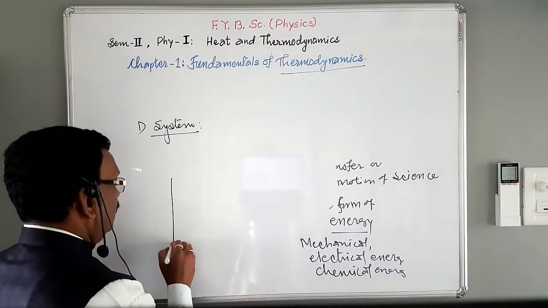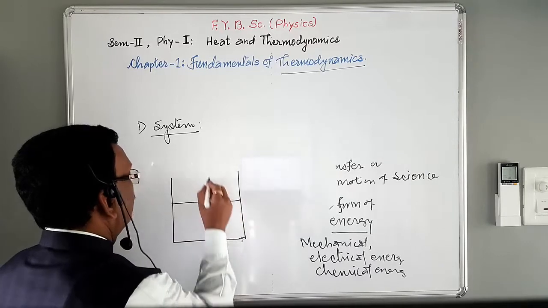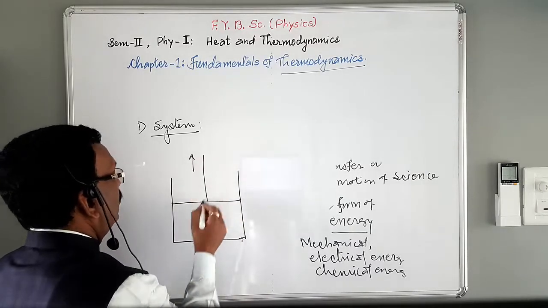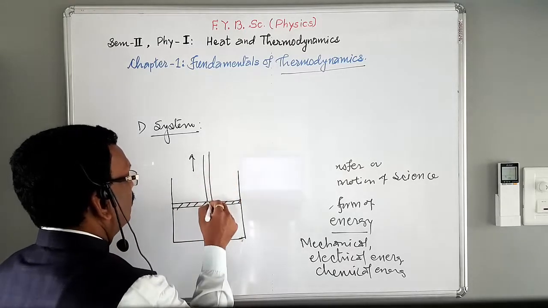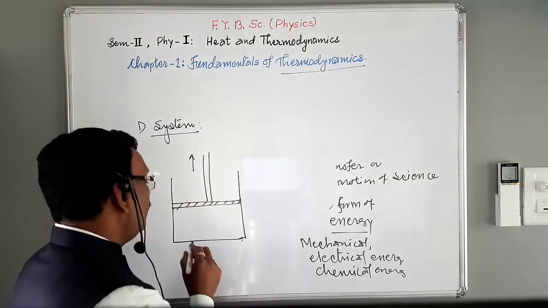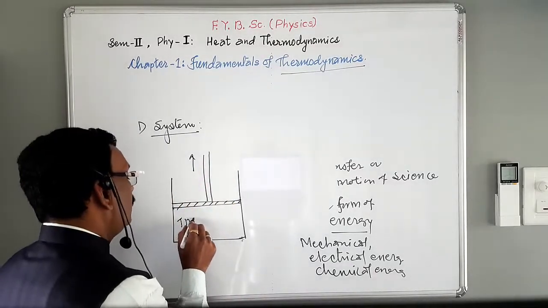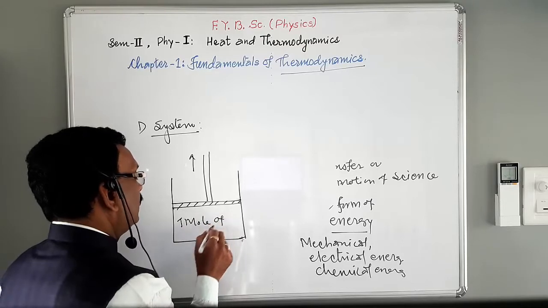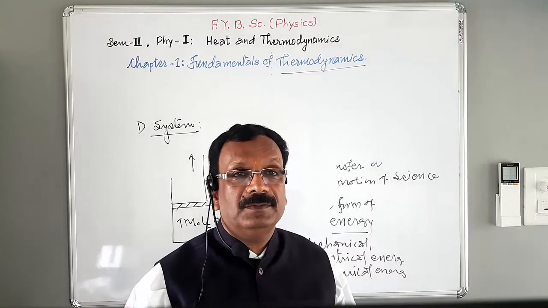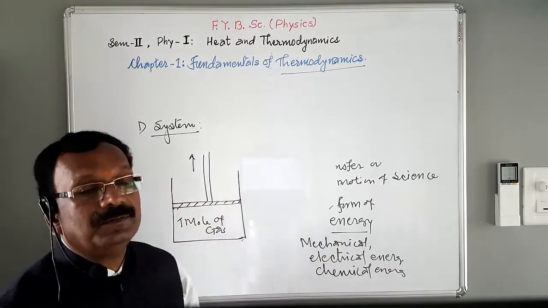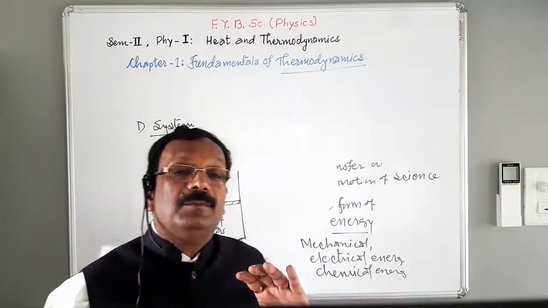Suppose this is a cylinder fitted with a movable and frictionless piston, and in this a finite quantity of matter, suppose 1 mole of gas, is enclosed inside the cylinder. This is nothing but a system, and hence we can define the system in a scientific way.